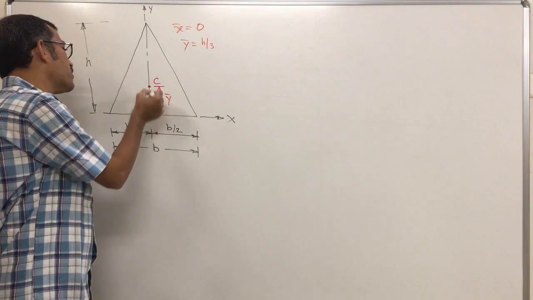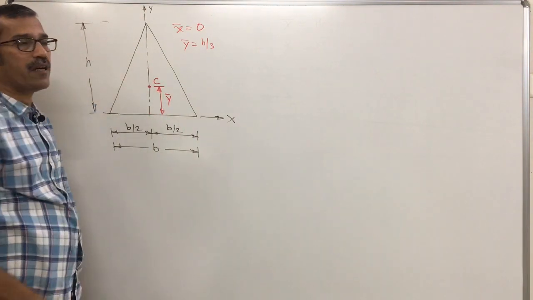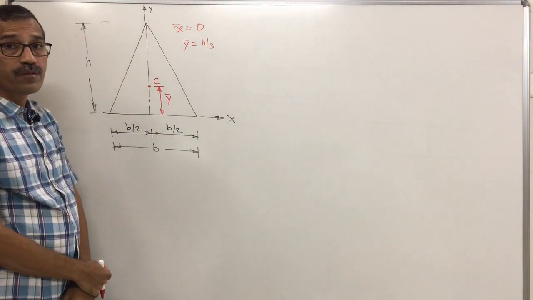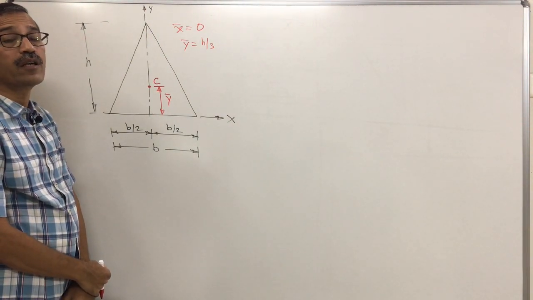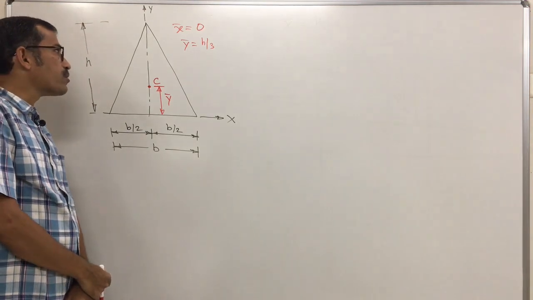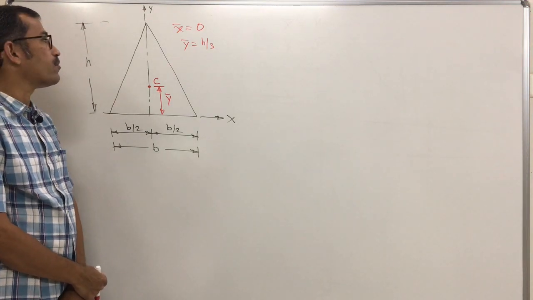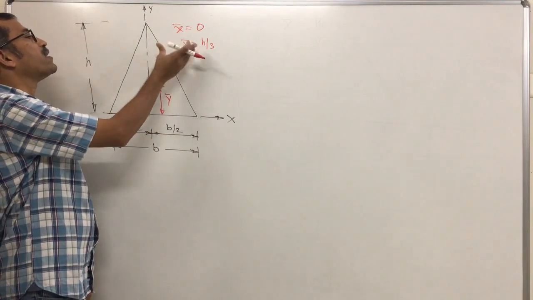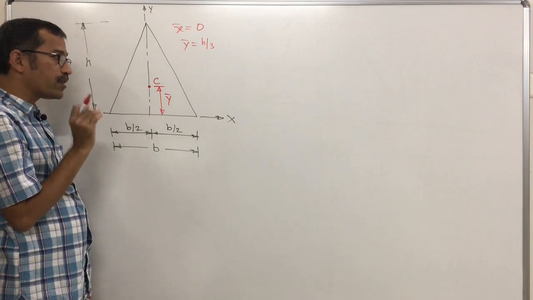And y bar is one third of this height from the base. When is y bar 0 possible? If the point is located on the x axis, y bar is 0. If the point is located on the y axis, then x bar is 0. So don't just memorize that x bar is 0 and y bar is h by 3. How will you recollect it?